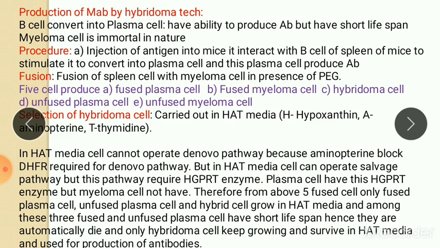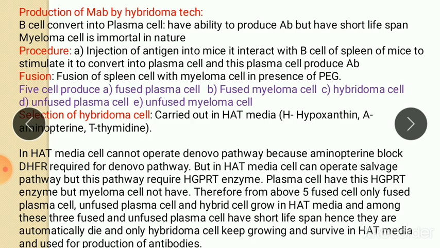So here we get 5 types of cell in fusion: fused plasma cell, fused myeloma cell, hybridoma cell, unfused plasma cell, unfused myeloma cell.